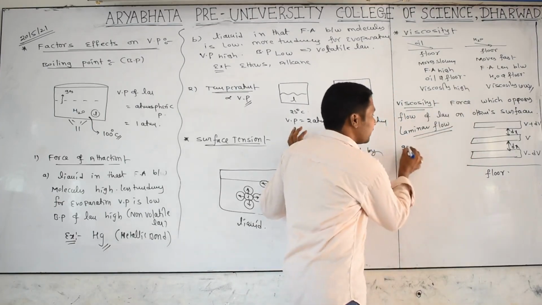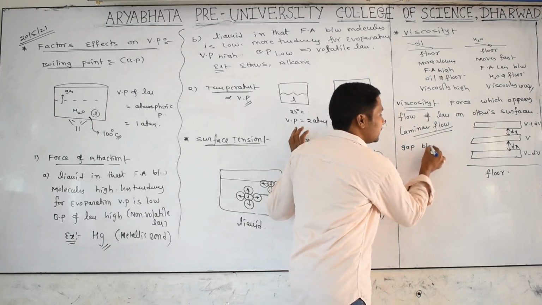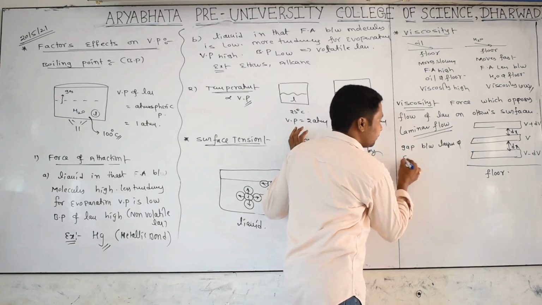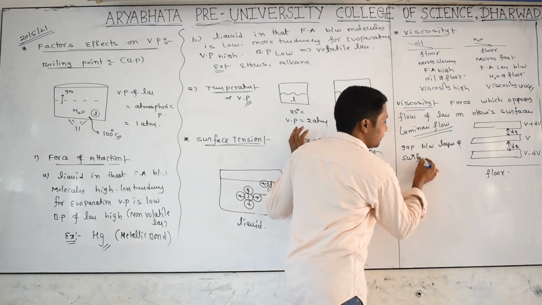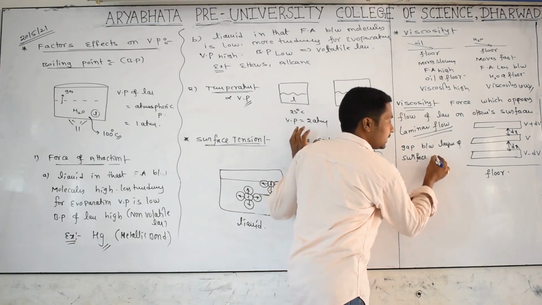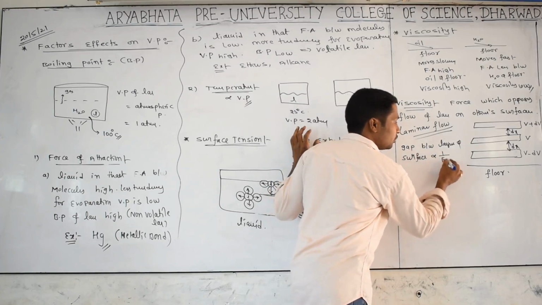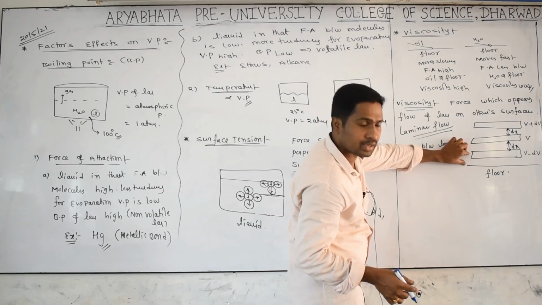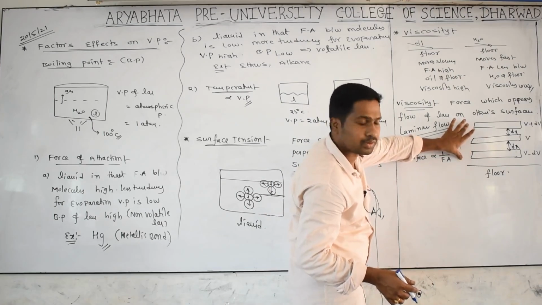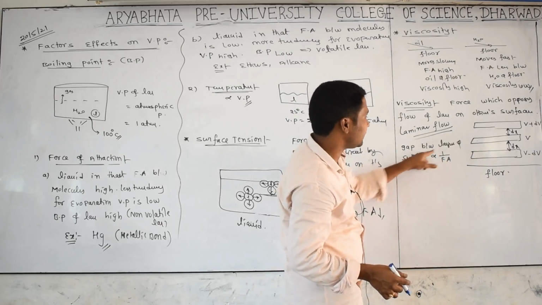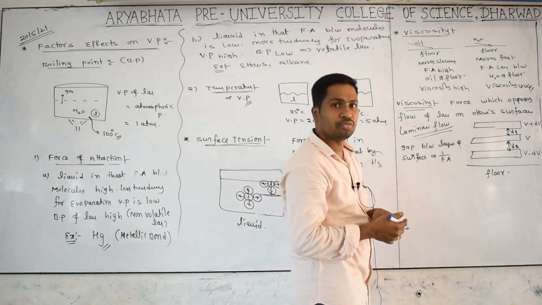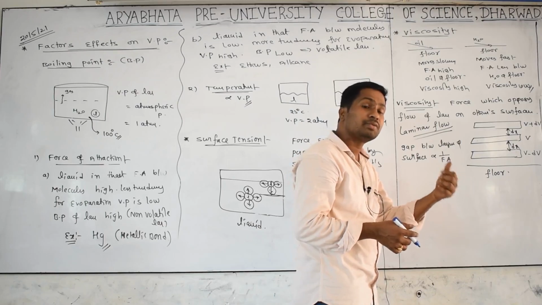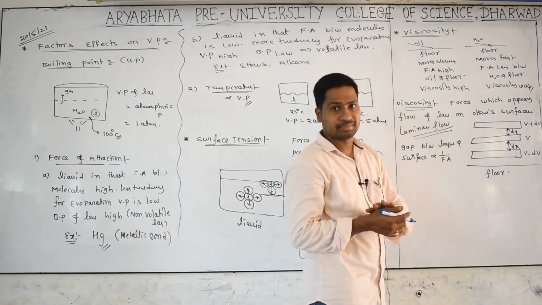So the gap between layer and surface is inversely proportional to the force of attraction. Yes, less gap, more force of attraction. More gap, less force of attraction. That is what I told: the gap between layer and surface is inversely proportional to the force of attraction. So inversely proportional to the force of attraction means what is happening? Viscosity will be decreasing. So that's why.